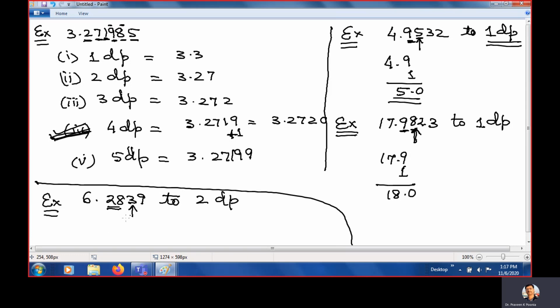This is less than 5. Less than 5 means it will remain the same. There is no change here. Because it is less than 5, 2, 8 will remain the same. So this is how to round off in case of decimals.